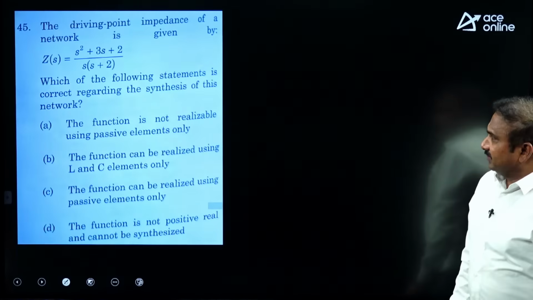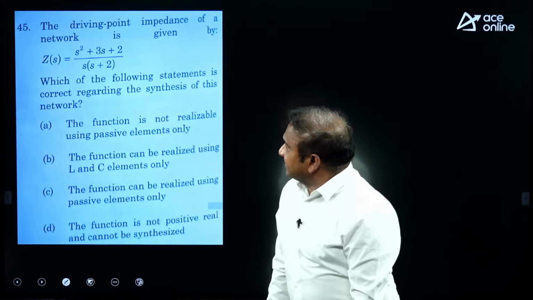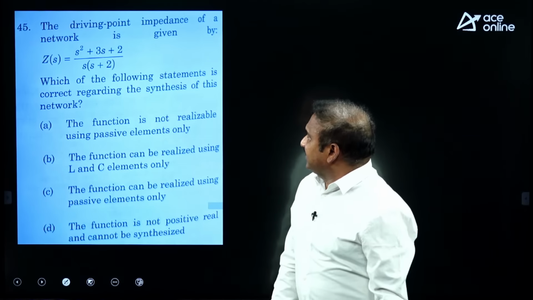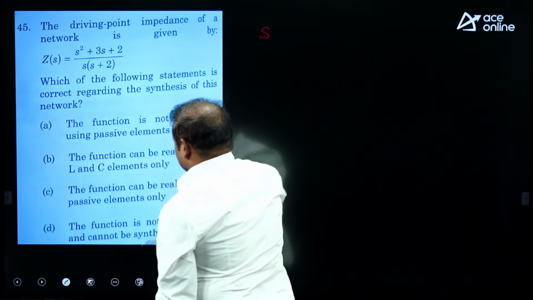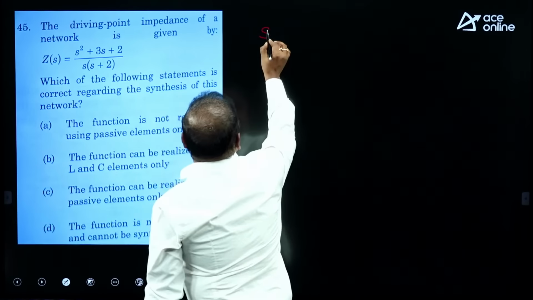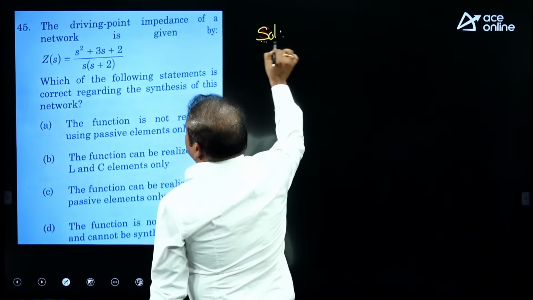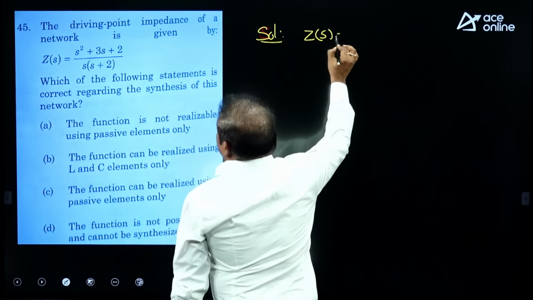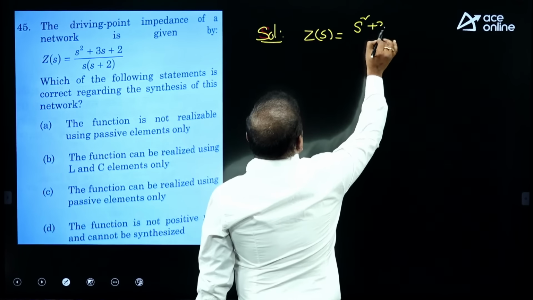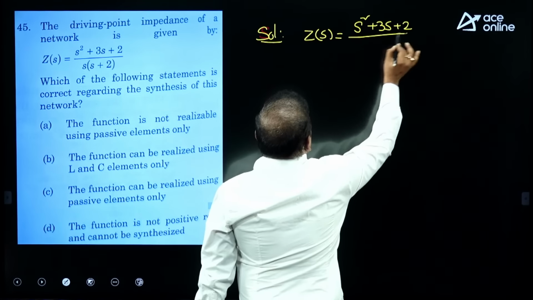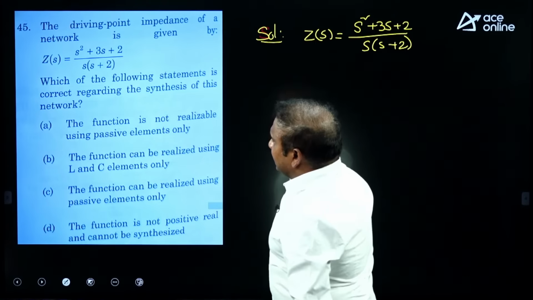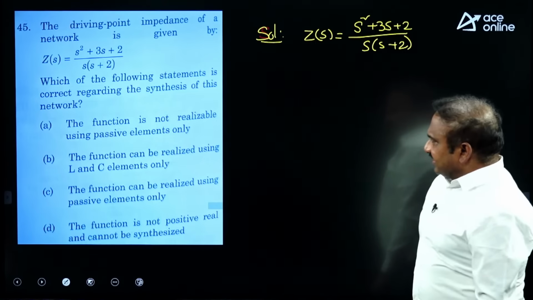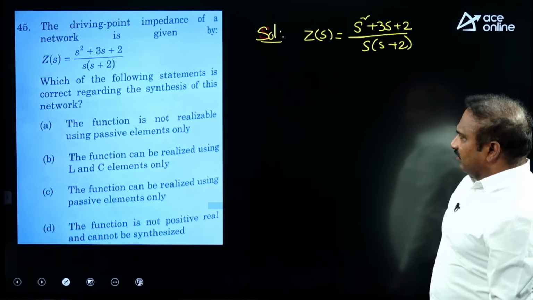Let us take the next example. Right. The driving point impedance of a network is given by Z of S equal to (S square plus 3S plus 2) by S into (S plus 2). Which of the following statements is correct regarding the synthesis of this network?